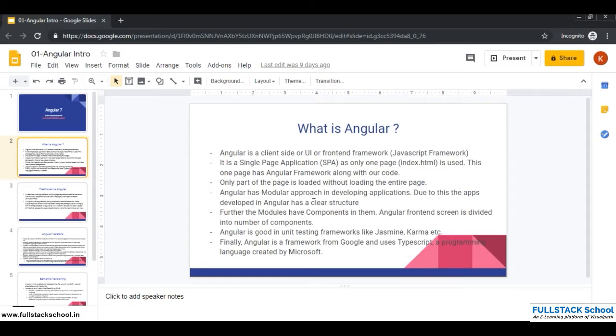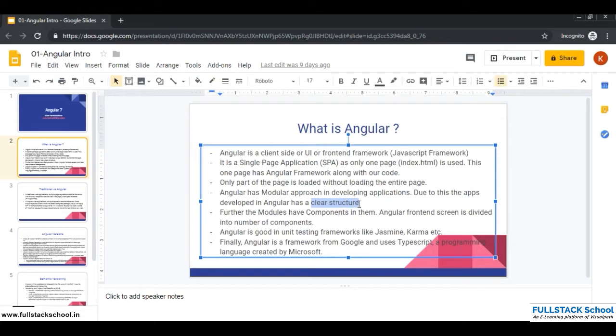Angular has a modular approach in developing applications. Due to this, the apps developed in Angular have a clear structure, and this is one of the reasons why it is recommended to use front-end frameworks. They provide an organized way of having code written, which is not possible with just a simple programming language. And the modular approach we'll see in technical terms in the coming sessions.